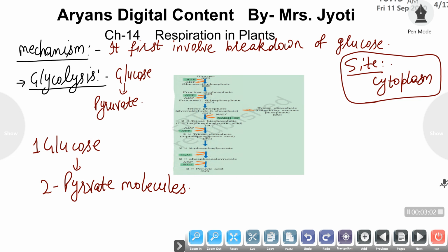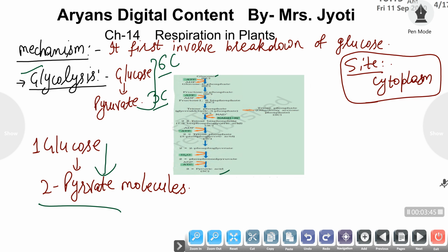So what is the mechanism of respiration? The mechanism of respiration first involves the breakdown of glucose to pyruvic acid, and this breakdown of glucose to pyruvic acid is termed glycolysis. Glycolysis involves a series of various steps which result in the formation of pyruvic acid from glucose. One glucose molecule contains 6 carbons, and pyruvic acid contains 3 carbons. So the 6 carbon compound glucose is broken down into 2 molecules of the 3 carbon compound pyruvic acid, meaning one glucose molecule is broken down into 2 molecules of pyruvic acid.